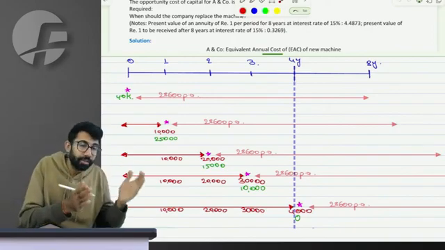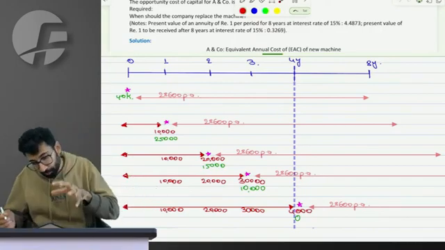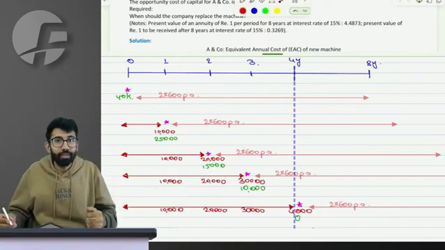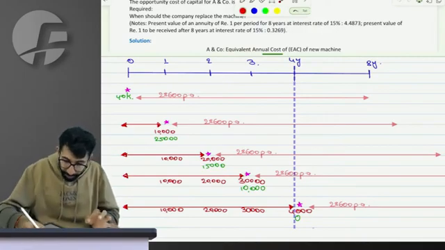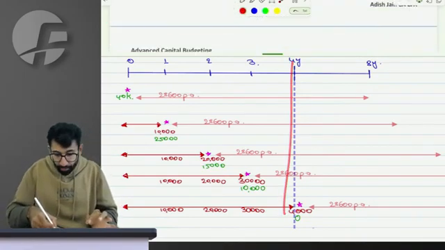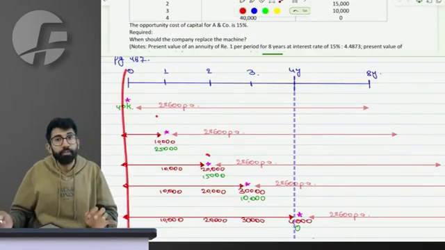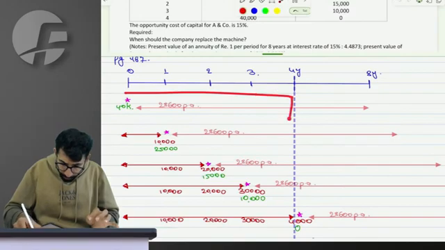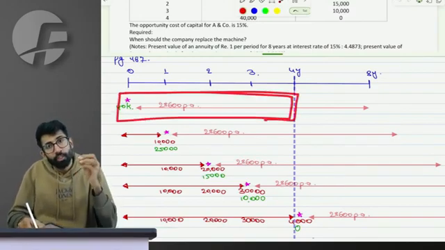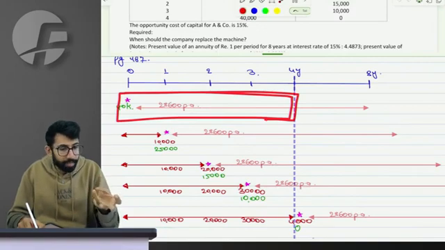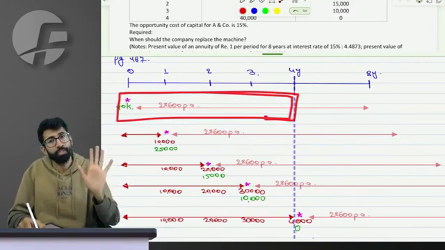There can be other correct ways to present or do the solution, which is fine, but we have to follow their solution. What they have done is say that the maximum possibility to replace the old machine is 4 years. So for 4 years, let's find out the total cost of buying, selling, running, and operating both the old and new machines.